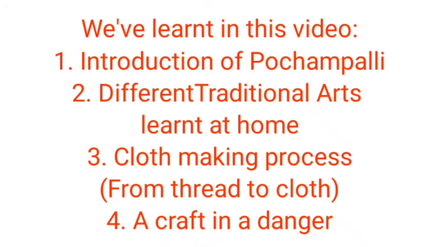Then we have known different traditional arts learnt at home like cloth weaving, cooking, cycle repairing, singing, shoes making, farming and hair cutting. Then we have known the cloth making process from thread to cloth. In the cloth making process we have known 5 different processes. First process is carrying raw materials. Second process is separating dirt and stains.